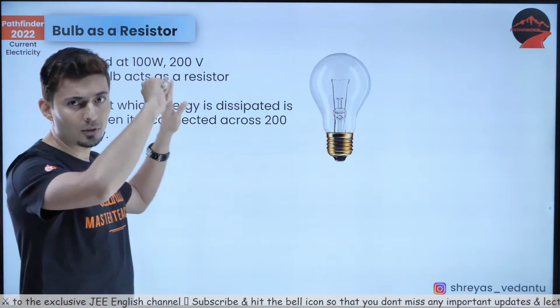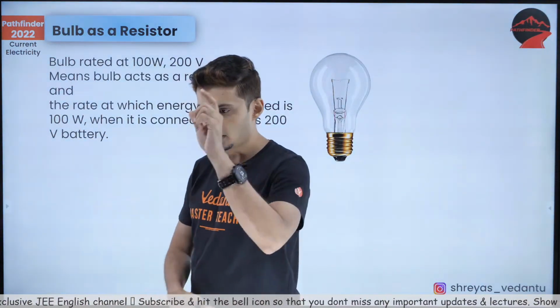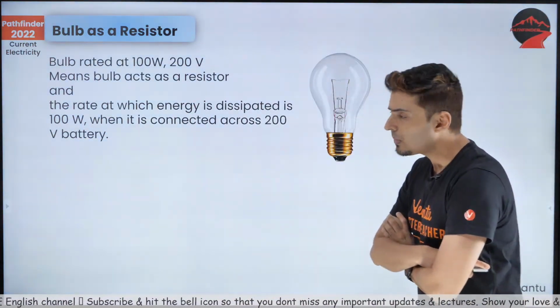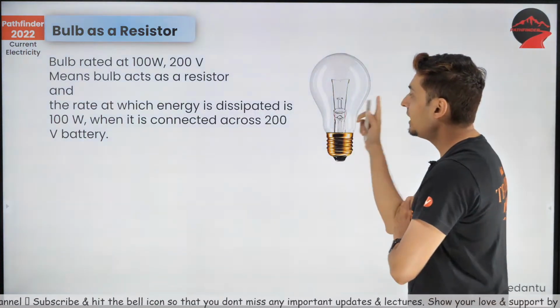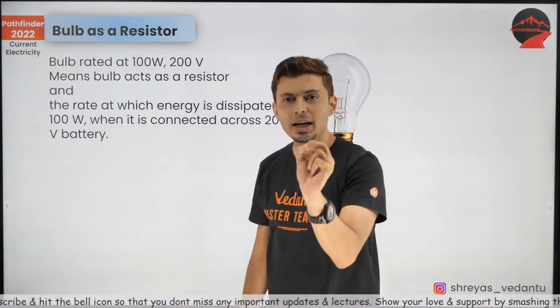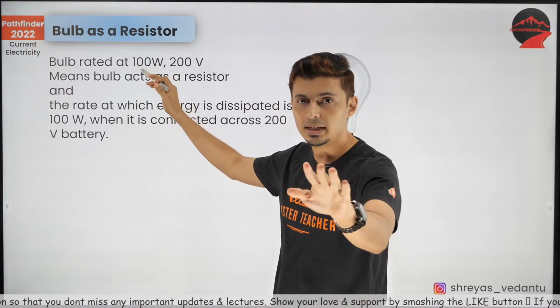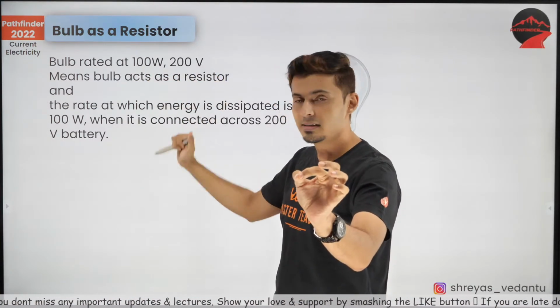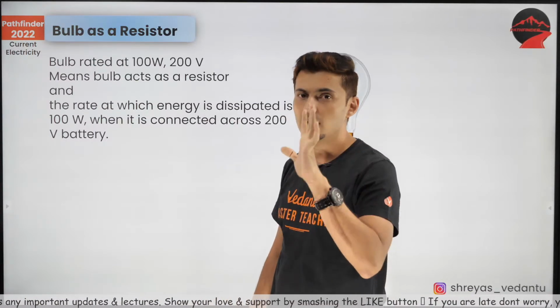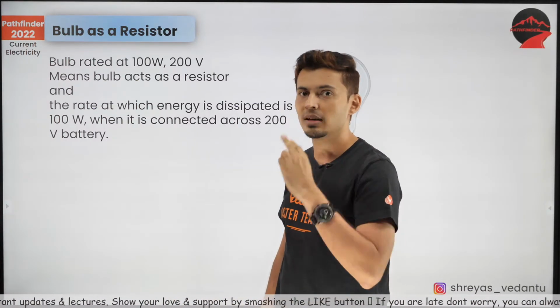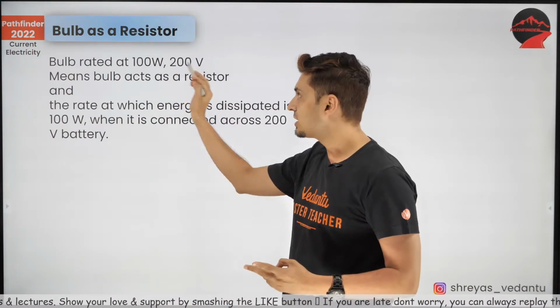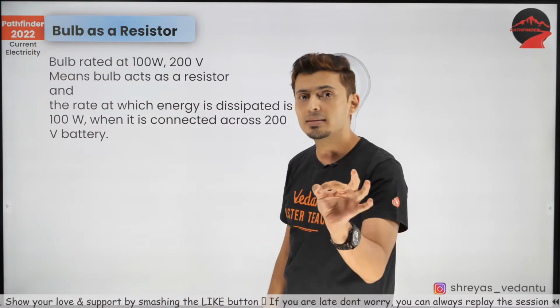Now, the trick for solving bulb problems. Understand, whenever you have a bulb, you are generally given 2 things. One is the power rating in watts, and the second is the voltage at which it operates. So the wattage and the voltage will be given. What does it mean?